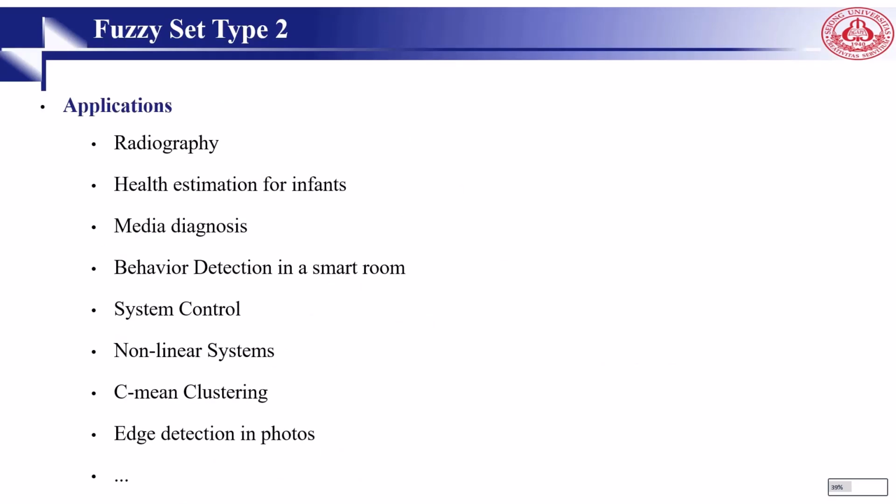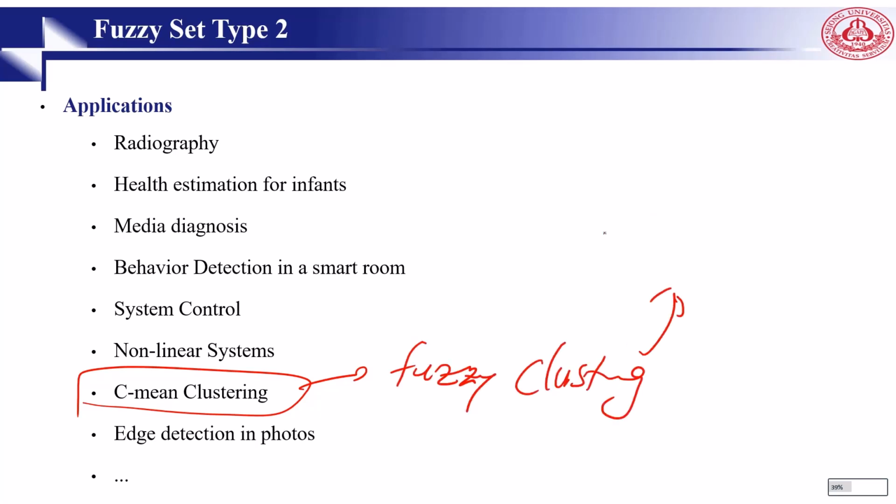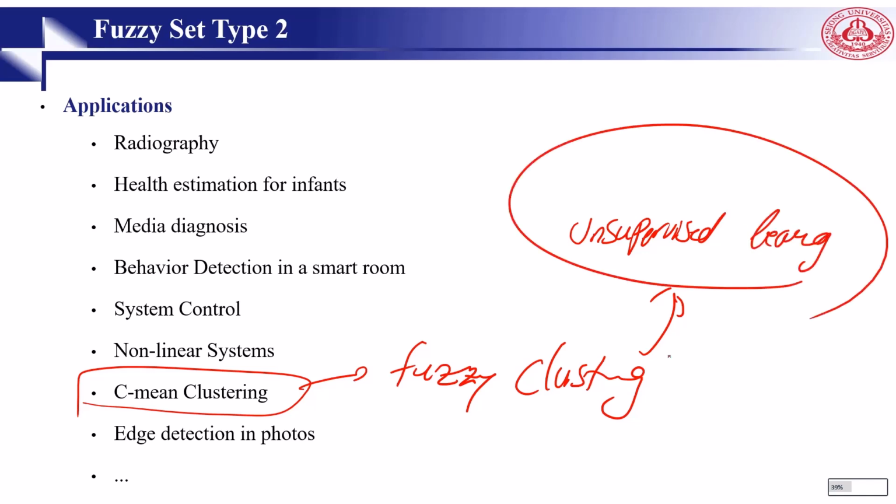Like radiology, health estimation for infants, media liveness, behavior detection in smart home, system control, nonlinear systems, fuzzy clustering. Fuzzy clustering is one; also, they call it fuzzy clustering in unsupervised learning. This is considered as one technique. Also, in image processing for edge detection, they use fuzzy set type 2.